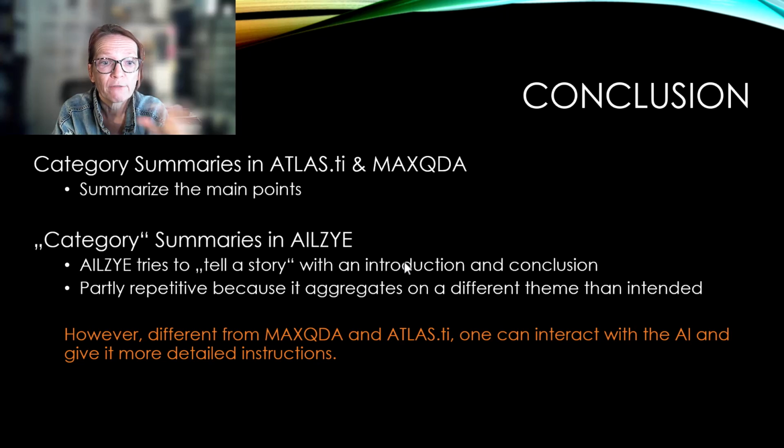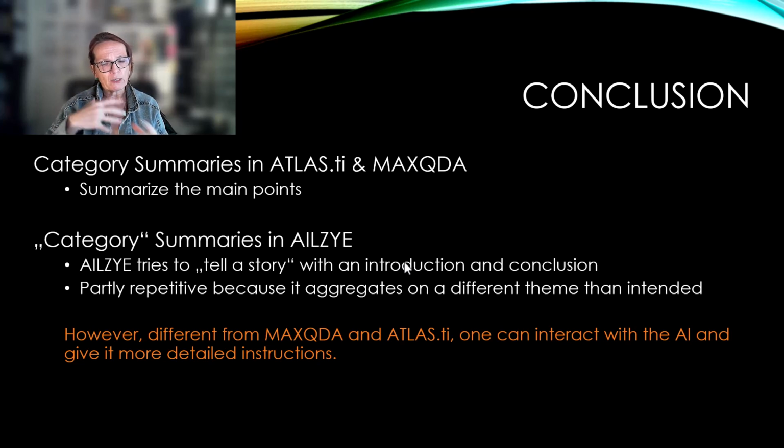And we have seen in AILYZE we get more content, we get a little story that might not necessarily be what the focus is, but as mentioned already a few times, we can interact with the AI and can kind of steer to what we want here. So category summaries in ATLAS and MAXQDA is something I have been using, but more as an extension to the codebook, not as a result.